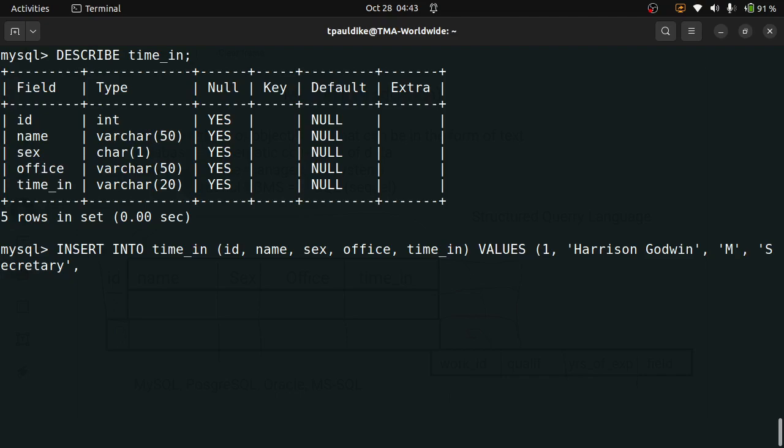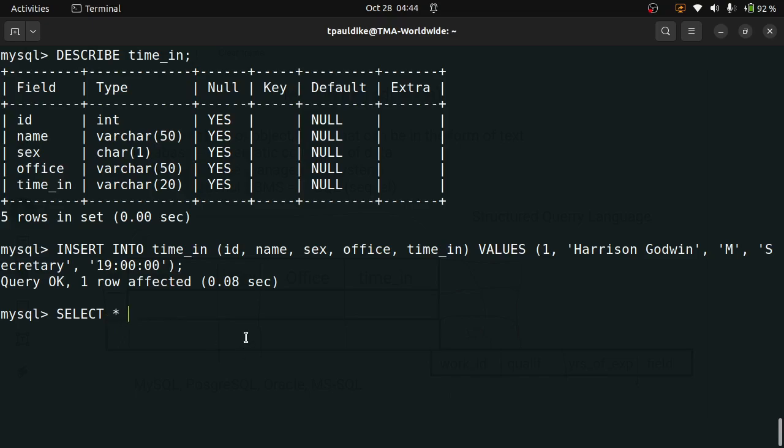Okay, timing. Timing is the time you came in. So let's say you signed in at 1900 hours, so 19 hours. All right, we are good. If there's no error in the syntax, it should work. So let's go. Oh, it worked. Now, how do we see what is there? I'm about to use another keyword, another data manipulation language command. So select. This means select everything.